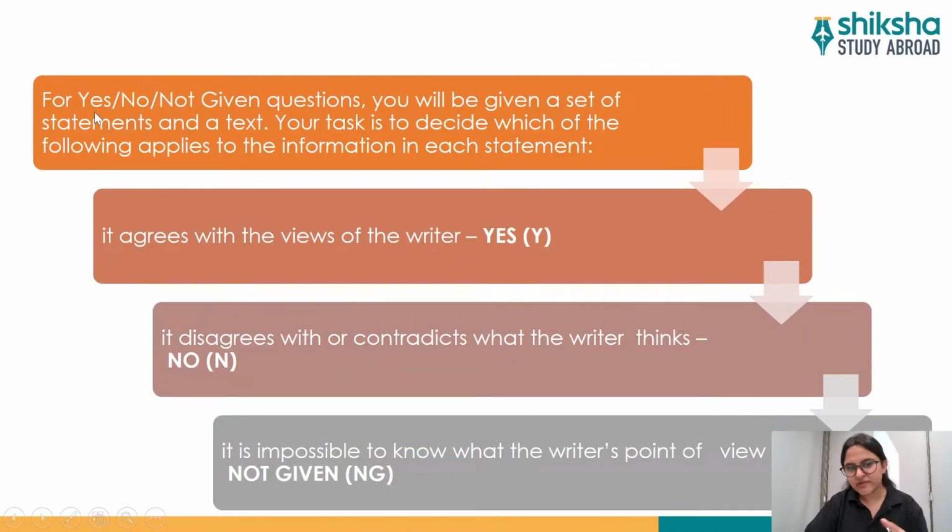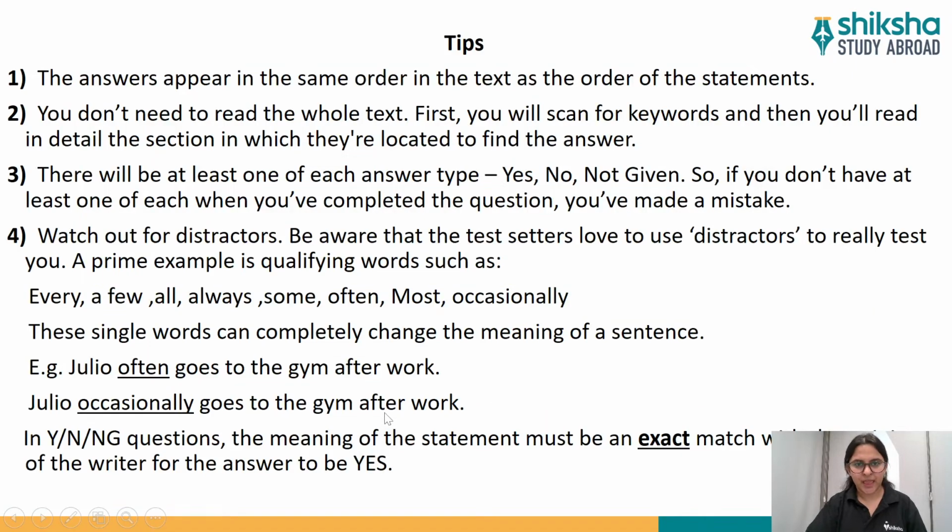Now we come to the yes, no, not given questions. So let's discuss that. If it agrees with the views of the writer, then it is yes. Again, please do not use the short forms Y, N, and NG. Please write it as yes, no, and not given. If it disagrees with or contradicts the writer's view, then it is no. And if it's not possible to know what the writer's point of view was or is, then definitely it is not given.